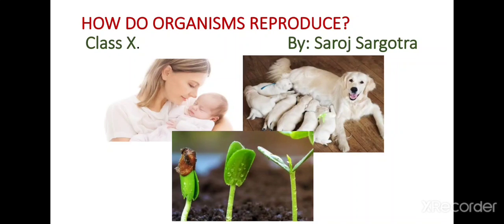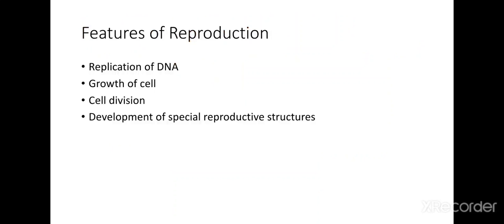All right. So reproduction is one of the essential processes for the survival of a species on this earth, for the continuity of life on the planet earth, right? So we have some of the basic features for the process of reproduction.